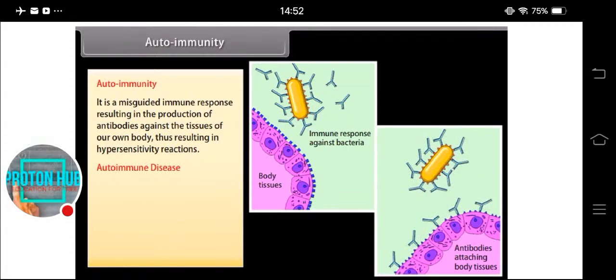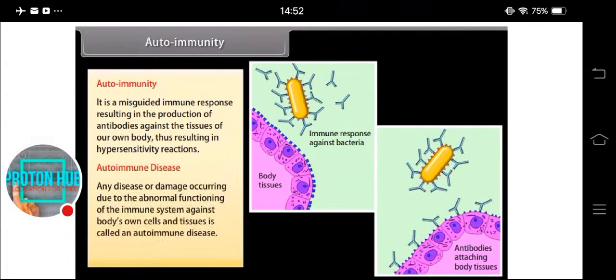Autoimmune disease. Any disease or damage occurring due to the abnormal functioning of the immune system against the body's own cells and tissues is called an autoimmune disease. For example, rheumatoid arthritis.